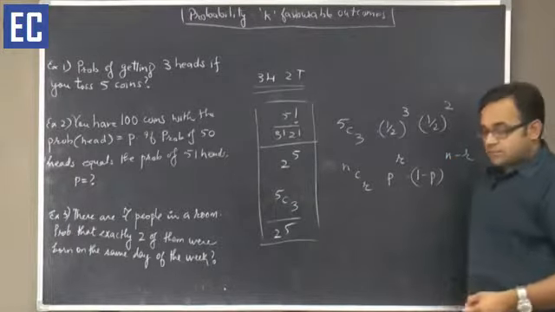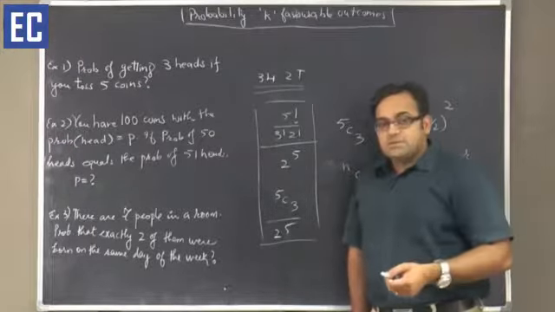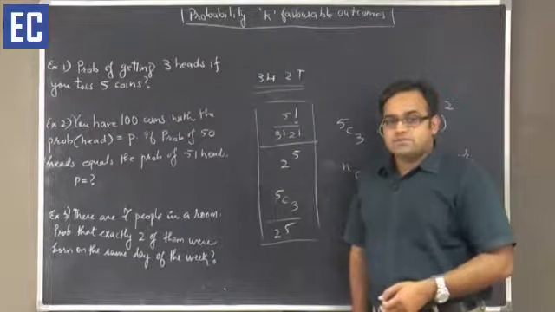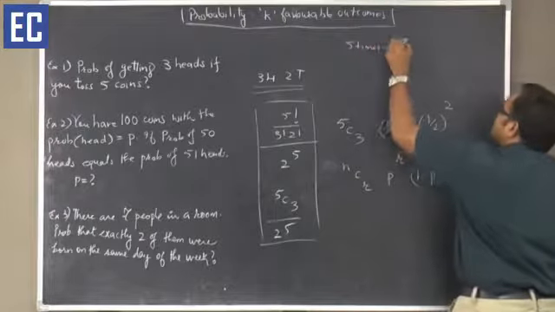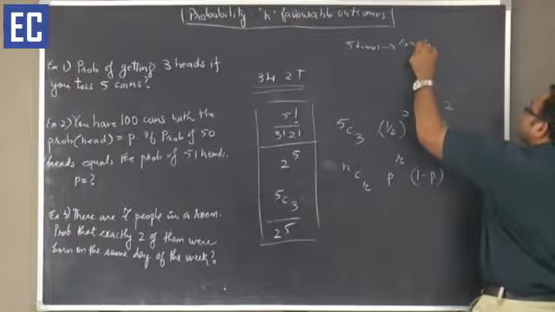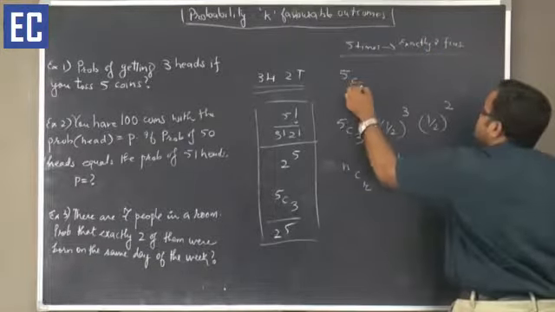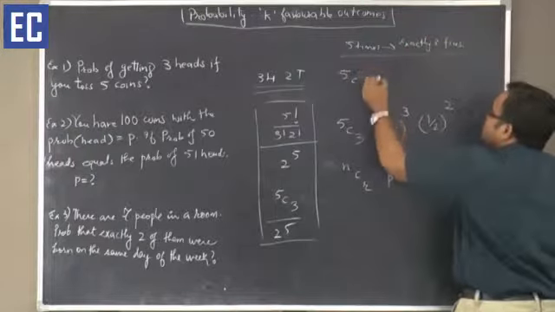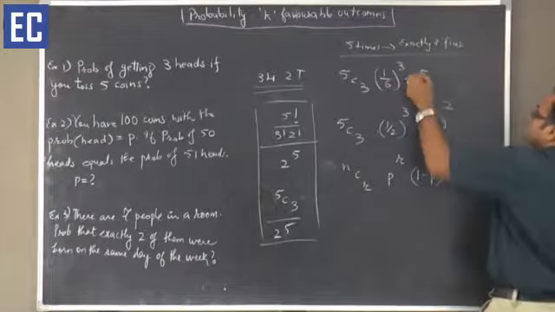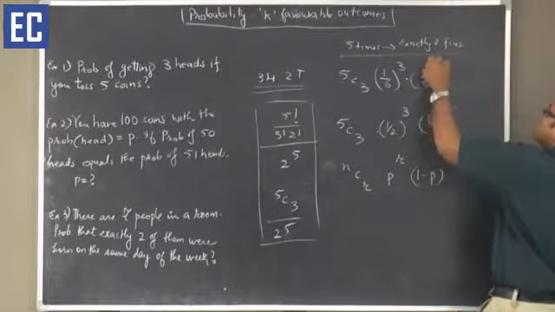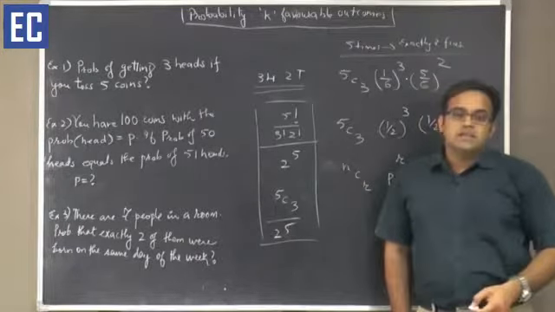Let's take another example. What's the probability of getting exactly 3 5s if I throw a dice 5 times? So I'm throwing the dice 5 times. I need exactly 3 5s. If I need exactly 3 5s out of 5 experiments, it is 5C3 into the probability of getting a 5 in any experiment, which is 1 by 6, so 1 by 6 to the power 3, into 1 minus 1 by 6, which is 5 by 6, for the remaining 2 experiments, so 5 by 6 whole square. This is the probability of my not getting a 5 in the remaining experiments.